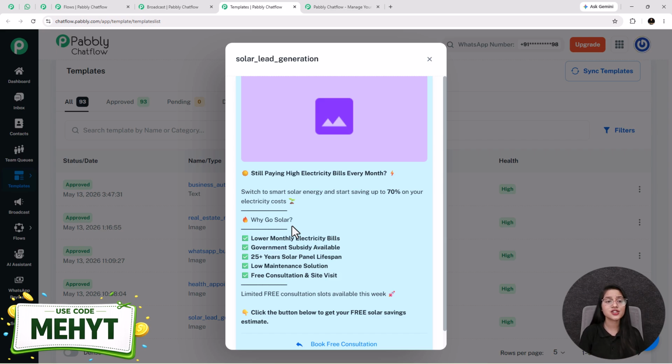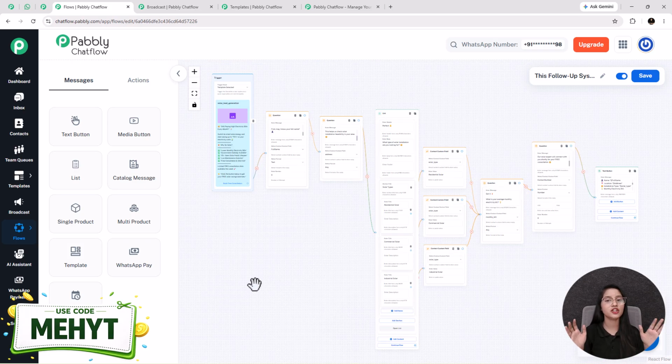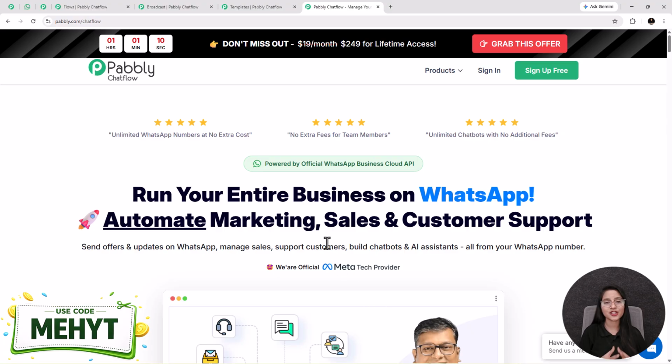And not only this, you can create multiple types of automated WhatsApp chatbots by using Pabbly Chatflow. I have also shared the link of this flow in the description below. You can check it out. So what are you waiting for? Go and try this amazing tool called Pabbly Chatflow.